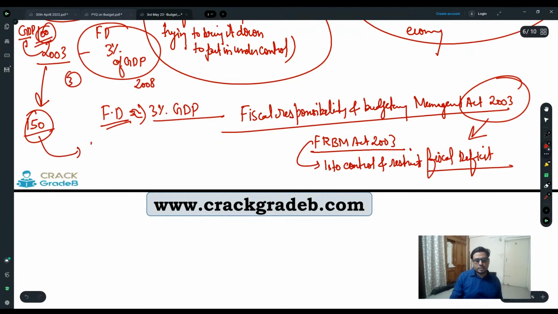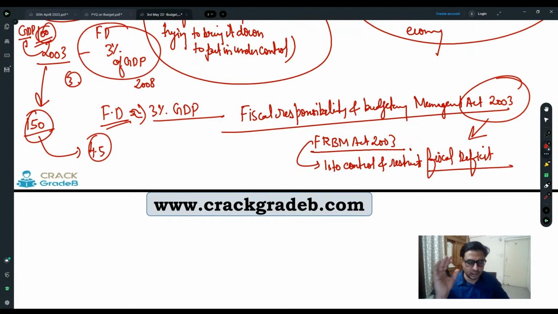Now you have to achieve the target of what? 4.4, 4.5. So you set the target of 3, but actually it is going to be a target of 4.5. As GDP is going to increase, it is going to be a little bit difficult for you to minimize it, right? That was a technical issue. And there are some unfortunate or uncontrolled issues.